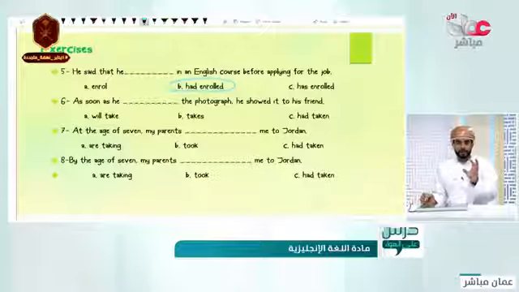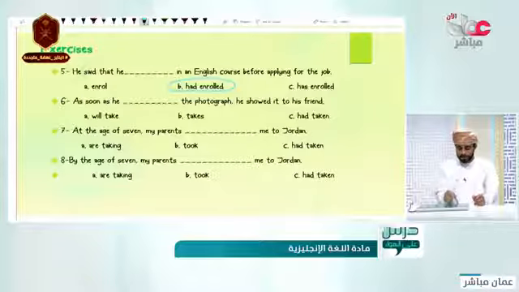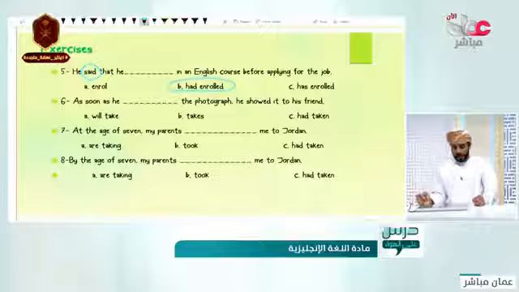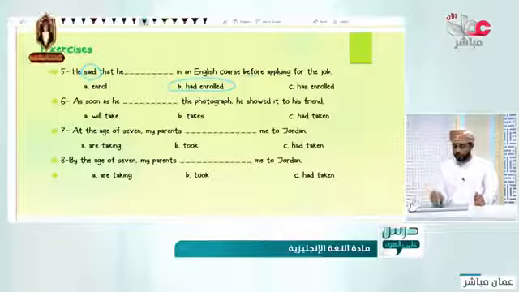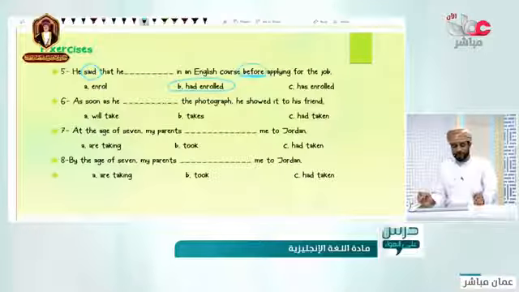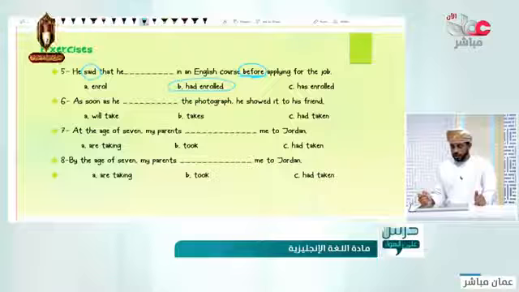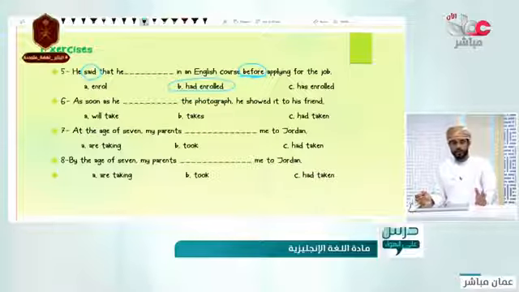What is the word that gives you the clue? The word said. And the word also before. Said and the word before, two actions in there. Good.